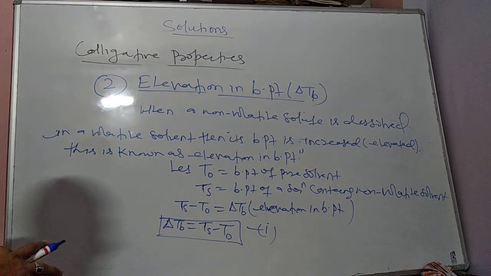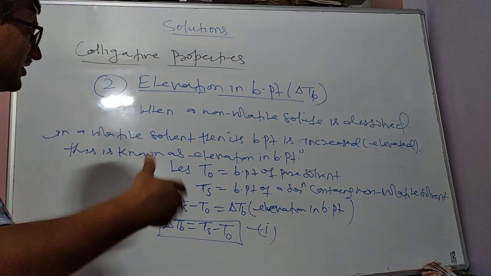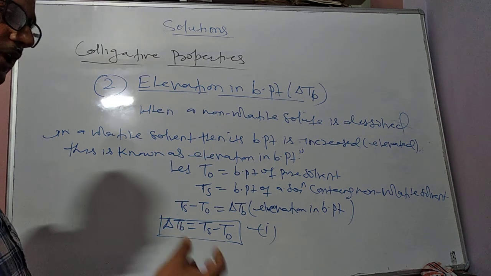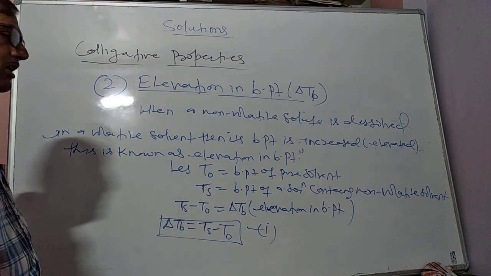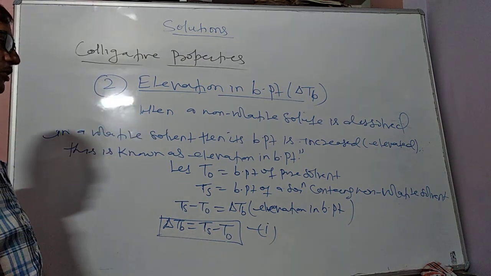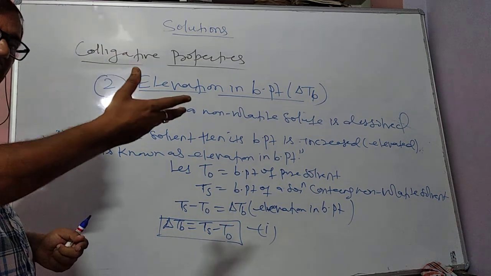Now this elevation in boiling point increases as the lowering in vapor pressure increases. If there is more and more lowering in vapor pressure, the boiling temperature becomes more and more, because more and more temperature is needed to reach atmospheric pressure.